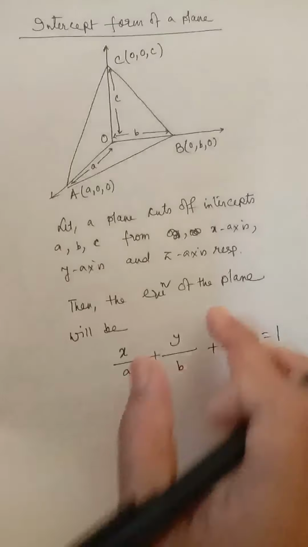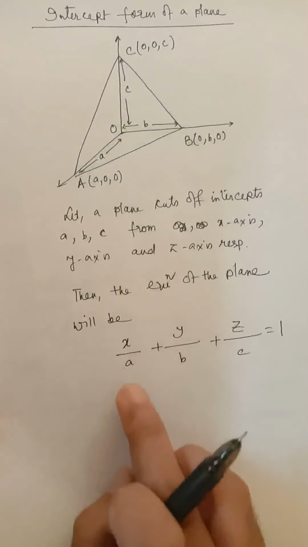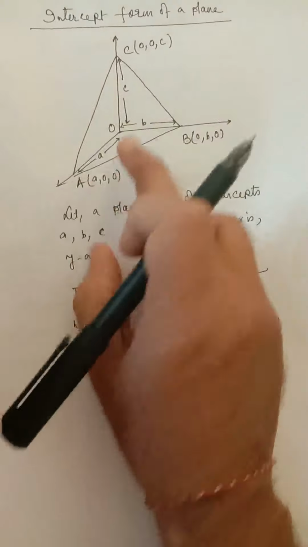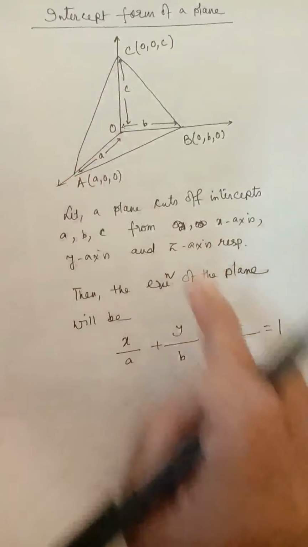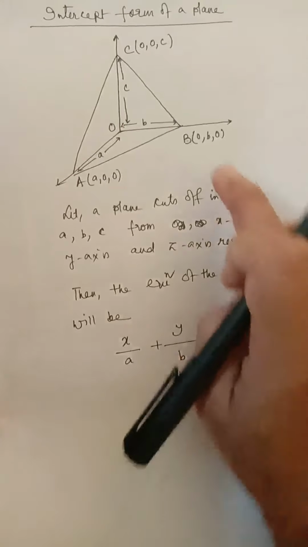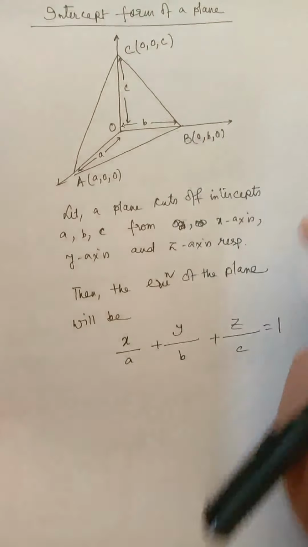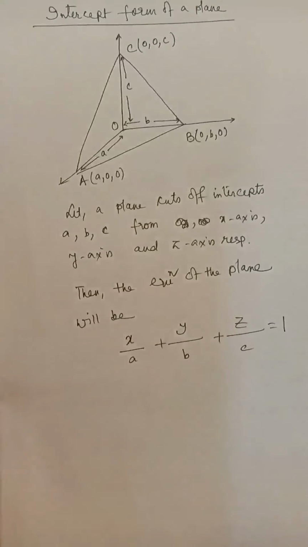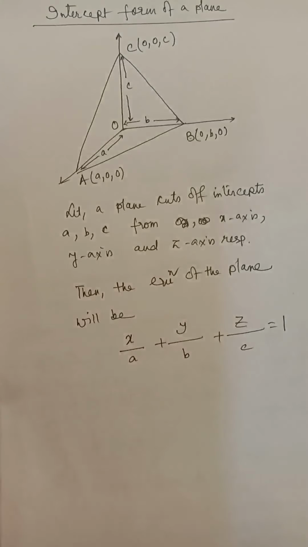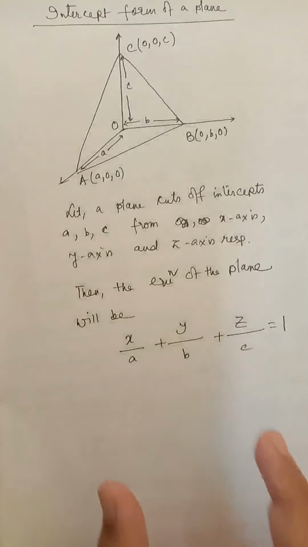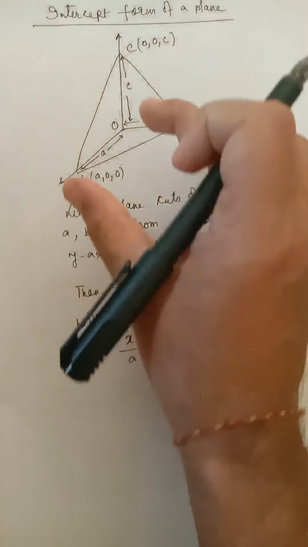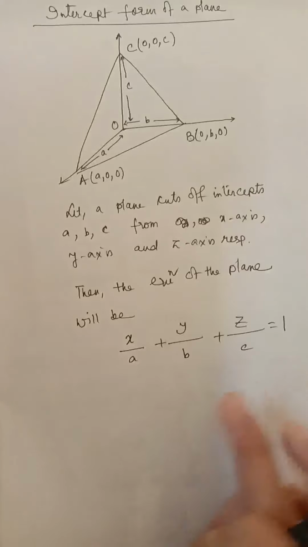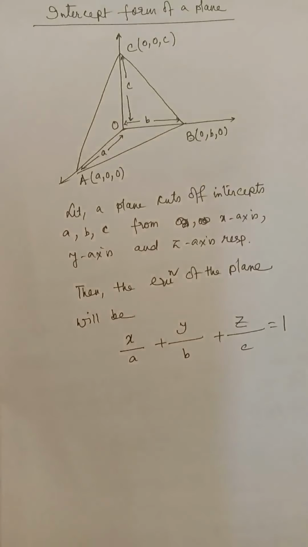Now you can see clearly this plane meets the x-axis at (a, 0, 0), the y-axis at (0, b, 0) and the z-axis at (0, 0, c). The proof of the theorem is very easy. This is given in the NCERT book or in reference books also. So you can go through the proof of the theorem. I am not proving it. So you have to remember the equation of a plane in intercept form. If a plane cuts intercepts a, b, c from the x, y and z axes, its equation will be this.